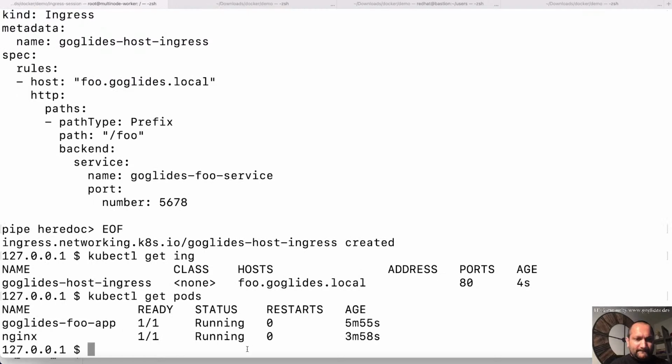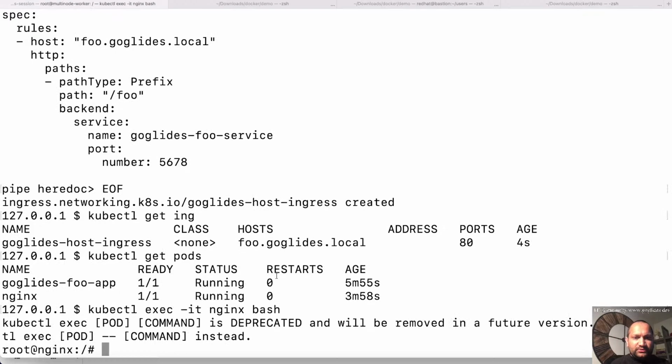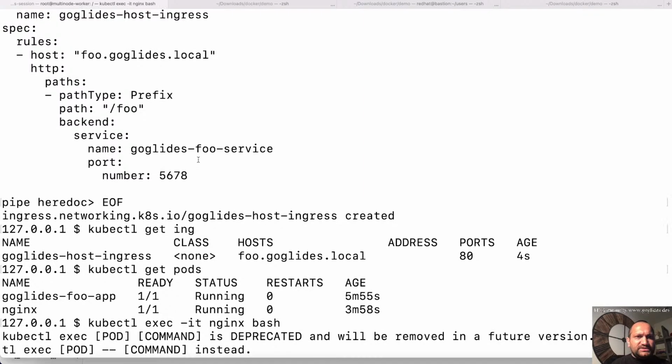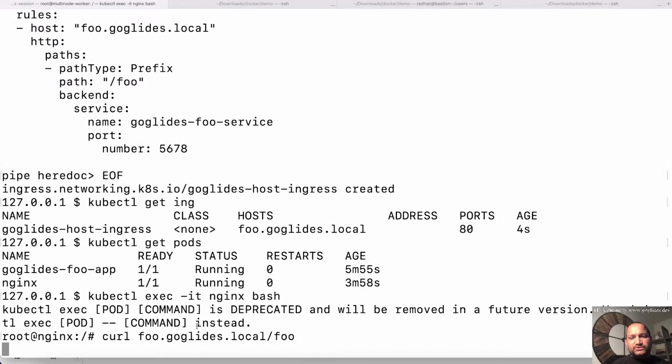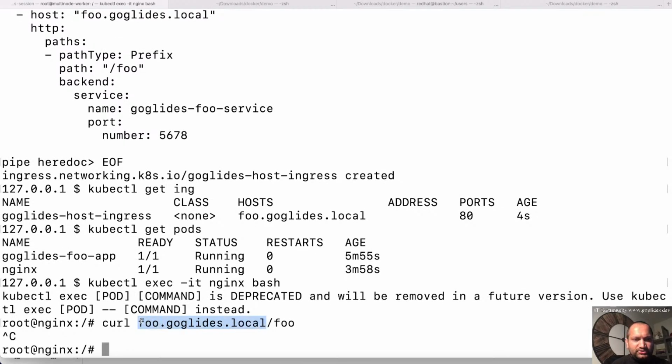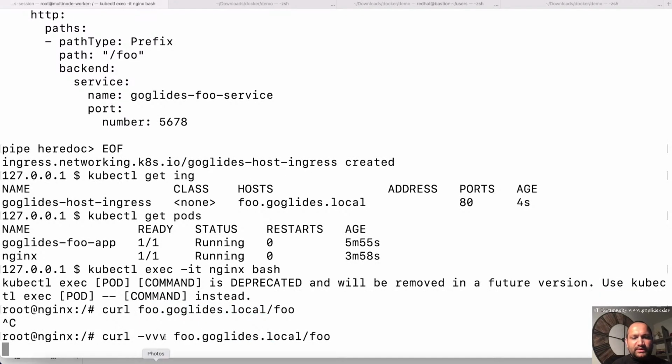So let's see. For example, first test whether we can resolve this or not, right? So let's curl to this, and what is the rule I created? foo, right? So let's see if I can reach this one. So for now, I cannot reach it. I'm not sure if it is related to that. So let's see if I'm resolving properly or not. I'm not even resolving properly.